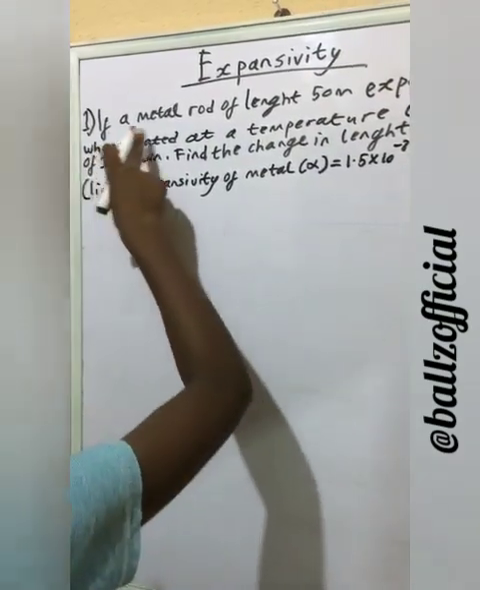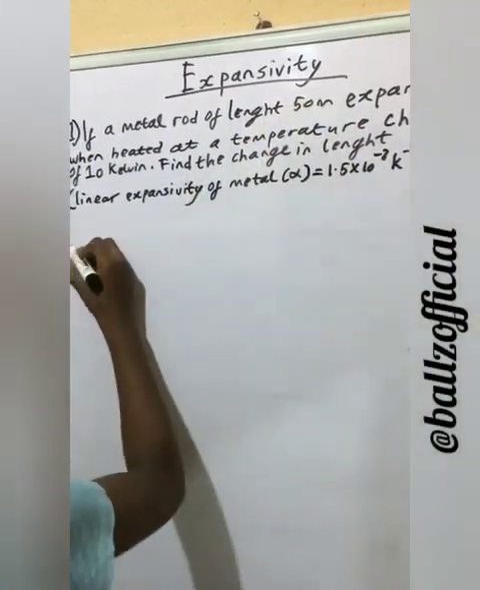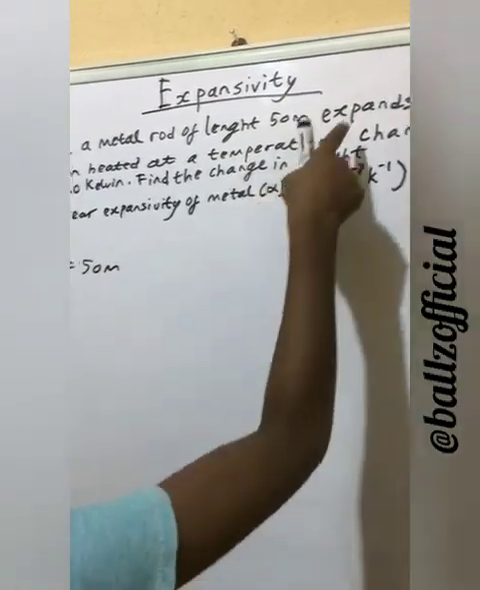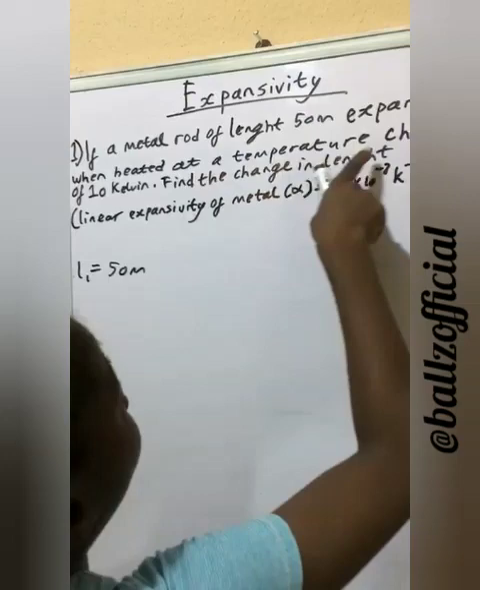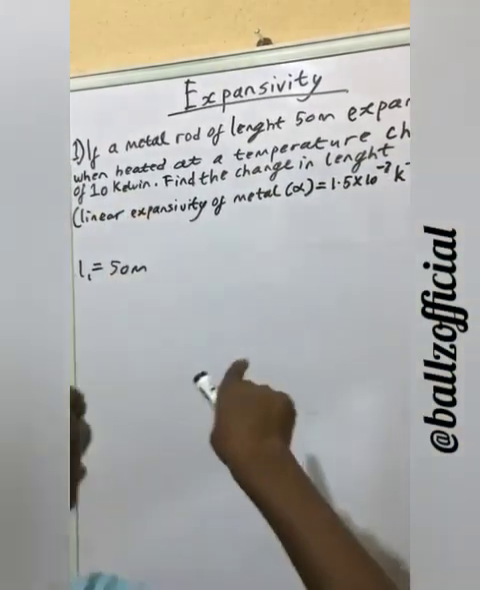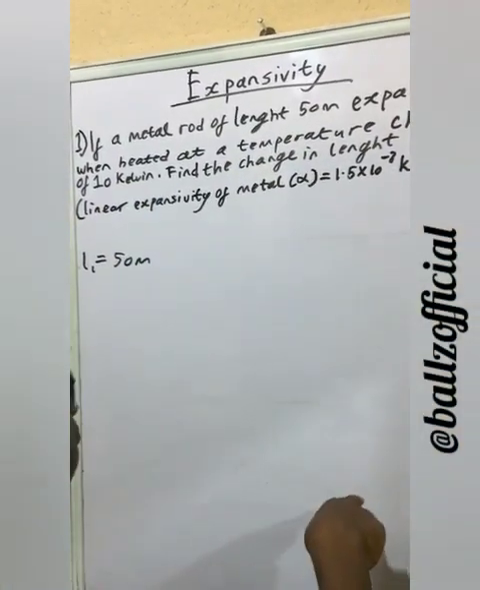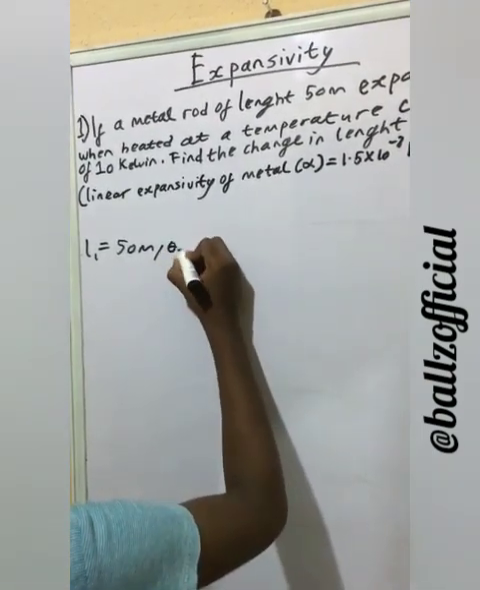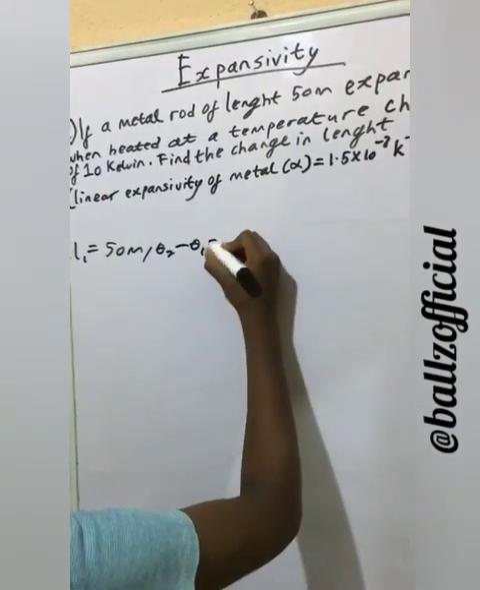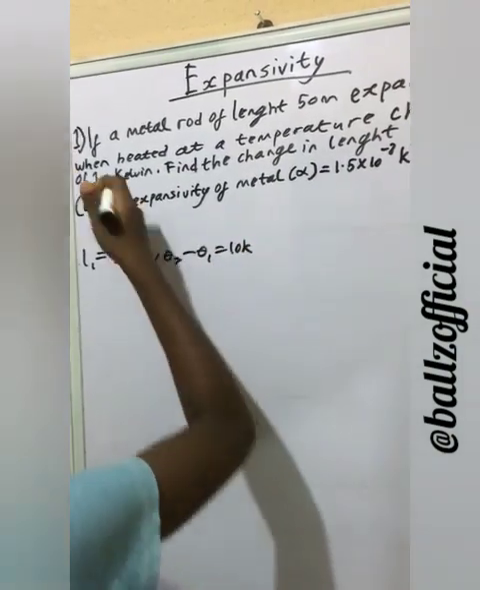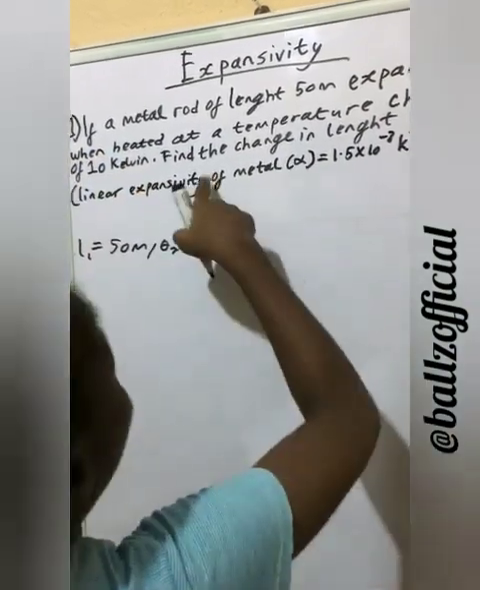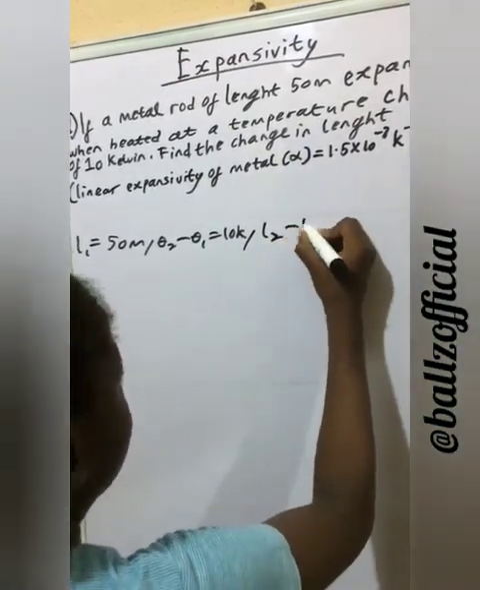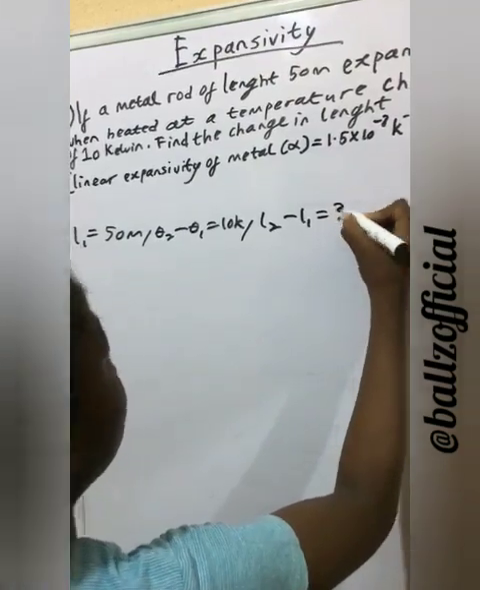First thing we bring out, they say a metal rod of length 50 meters, that's L1. L1 is equal to 50 meters. Expands when heated at a temperature change of 10 Kelvin. I already told you temperature change is the same thing as increase in temperature, which is theta 2 minus theta 1. Theta 2 minus theta 1 is equal to 10 Kelvin. They already helped us convert. Find the change in length. That's L2 minus L1 is equal to question mark.